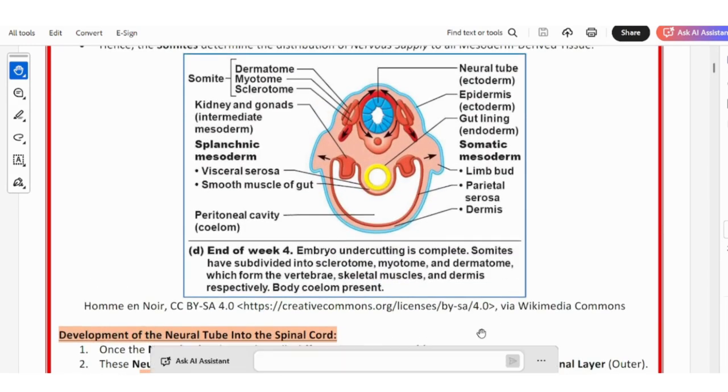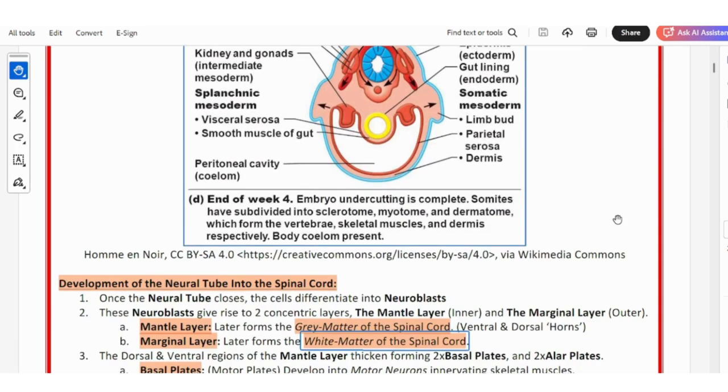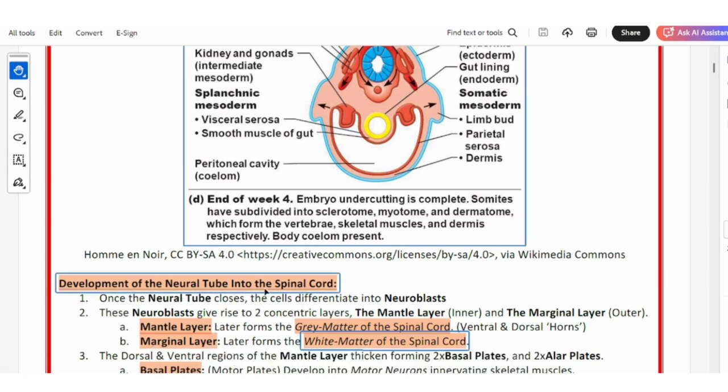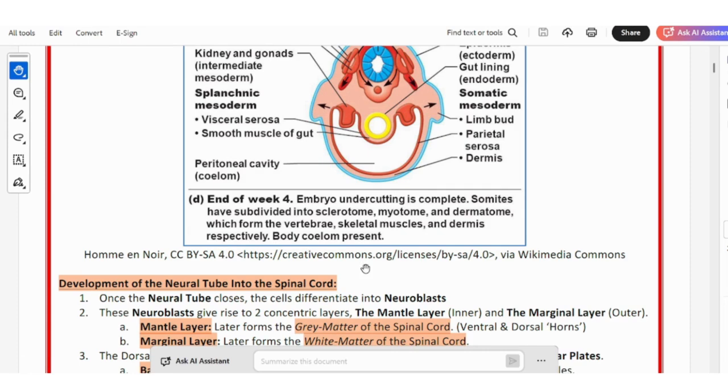So that's it for this video. I wanted to continue, but it would be a very boring video if I continued further. That's the reason I thought of dividing the lecture into parts. The upcoming continuation of this video will be the development of the neural tube into the spinal cord. We saw up to the point the neural tube has formed. Now that neural tube will form into the spinal cord, which I'll cover in the next lecture. So stay tuned for that.